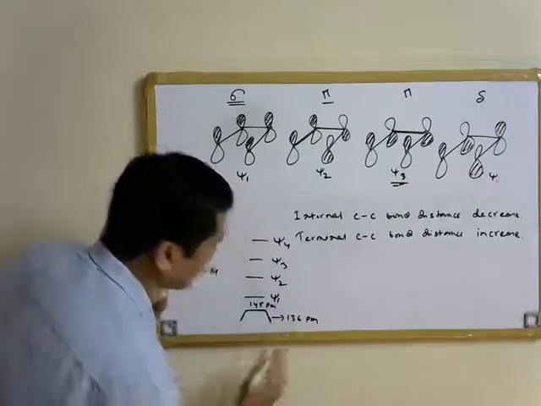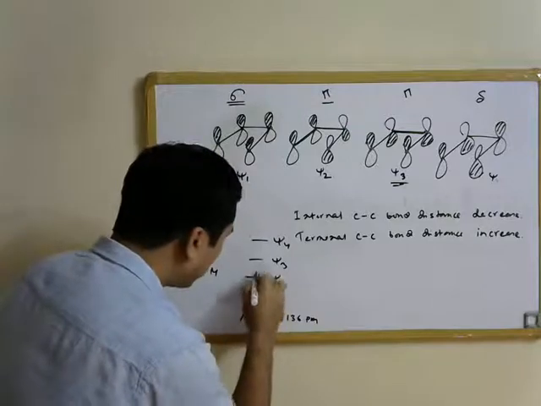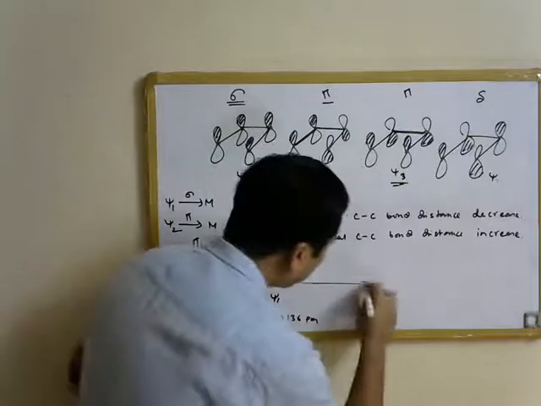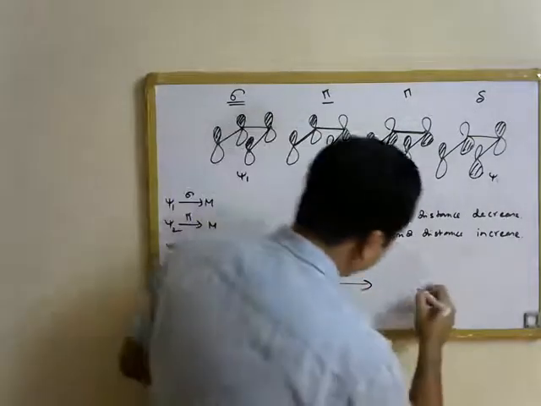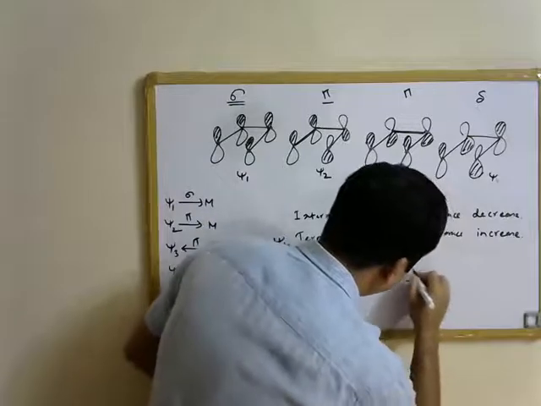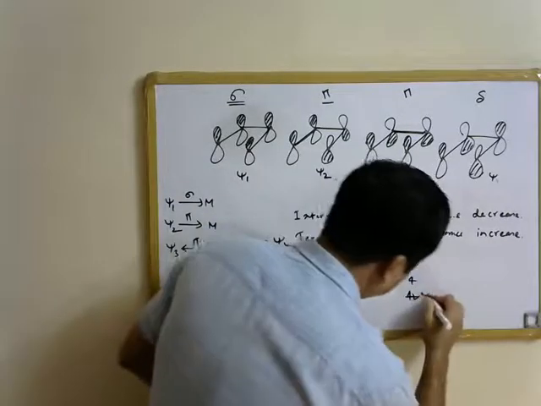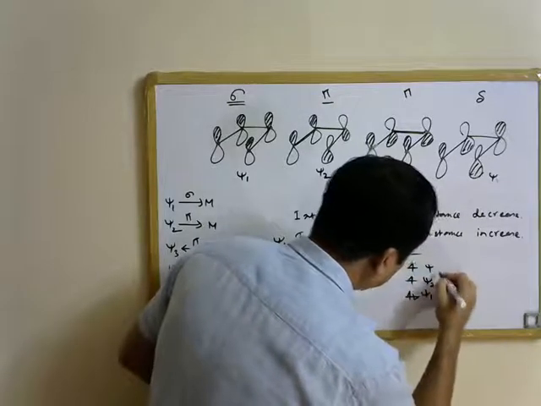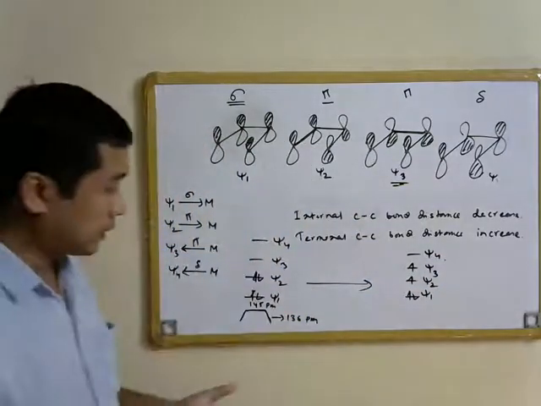The terminal CC bond distance is 136 picometer. Now these two molecular orbitals, Psi1 and Psi2, are filled, and if you are going to excite an electron in the case of butadiene, and we make the electronic configuration, that is, we excite an electron from Psi2 to Psi3, then the electronic configuration becomes this.